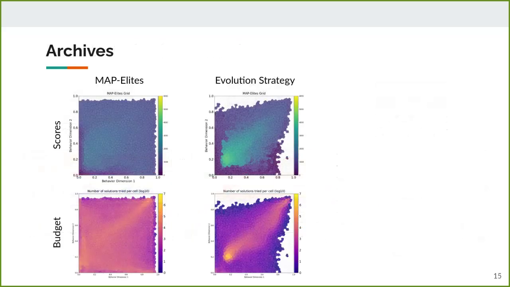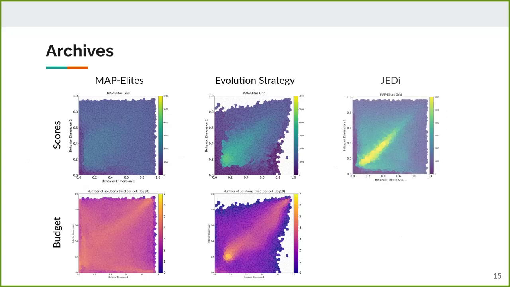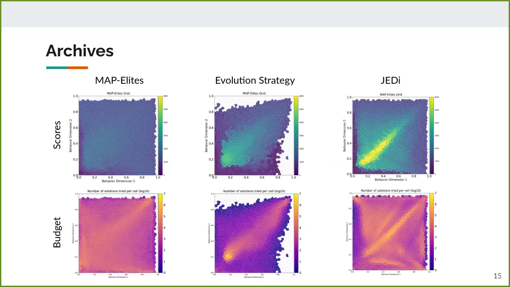We saw earlier these plots of the fitness in the first row and the budget allocation in the second row for MapElite and ES runs with the same color scales. Compared to them, JEDi gets a better coverage of the behavior space than ES on that walking problem, and even reaches higher fitness scores on the diagonal. This exploration does not prevent it from focusing on good policies, reaching higher scores than quality diversity. The budget distribution is more spread out than with ES, showing a better exploration, but it is also more focused than MapElite, as JEDi only focuses on getting the best policies and not a full archive. This means JEDi can use most of its budget on the promising ones instead of trying to improve the whole repertoire.